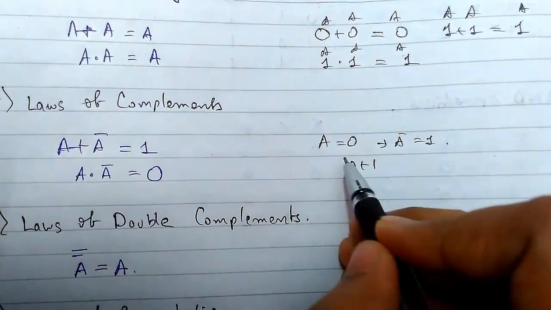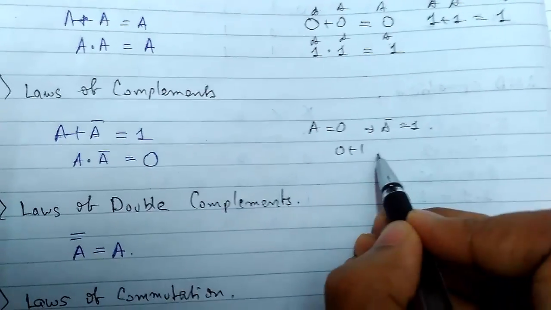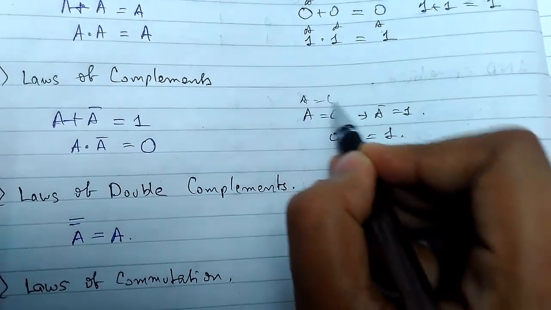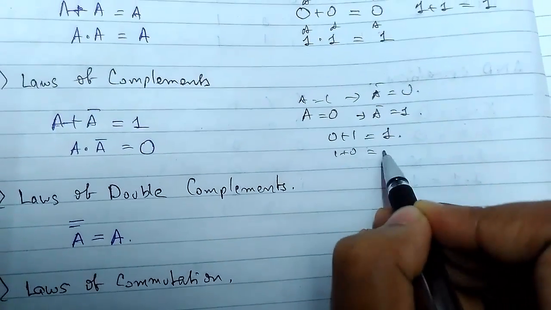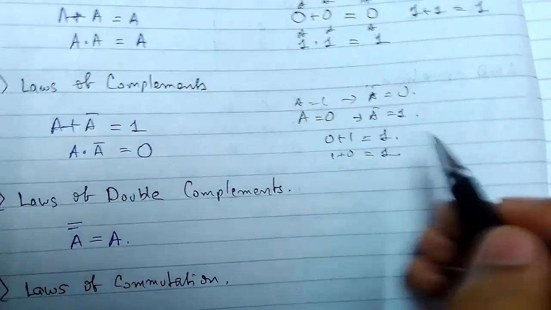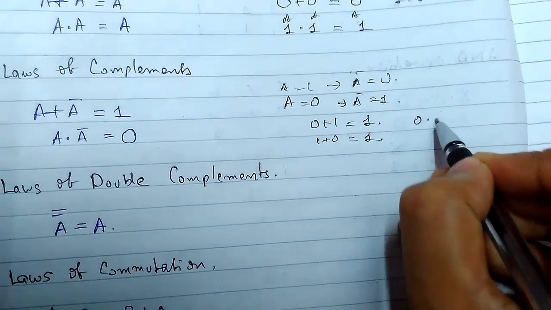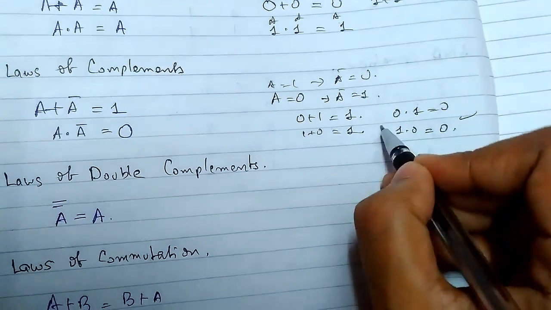Now we will see the laws of complement. If A equals 0, then A bar equals 1. So for the first case, 0 plus 1 is always 1, and if we take A equals 1, then A bar is 0, and 1 plus 0 equals 1. So this got proved. And for A dot A bar, 0 dot 1 equals 0 and 1 dot 0 equals 0. So this also got proved.